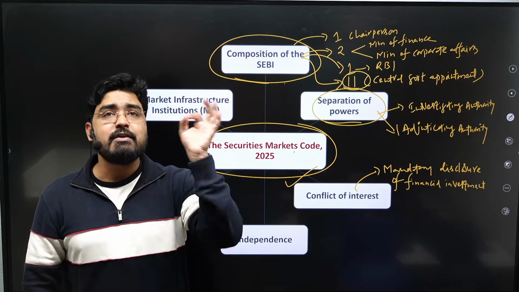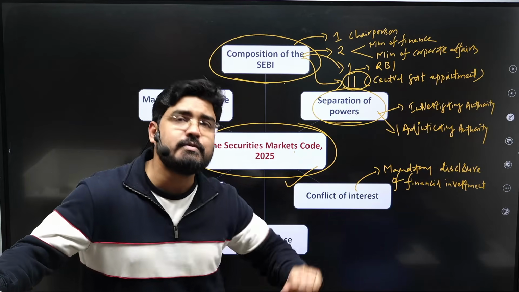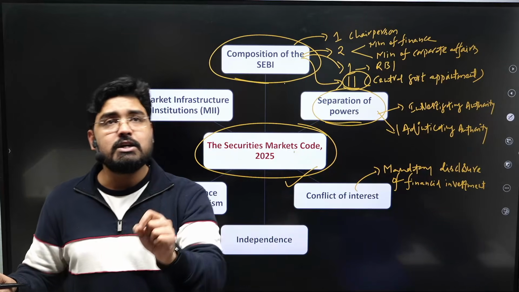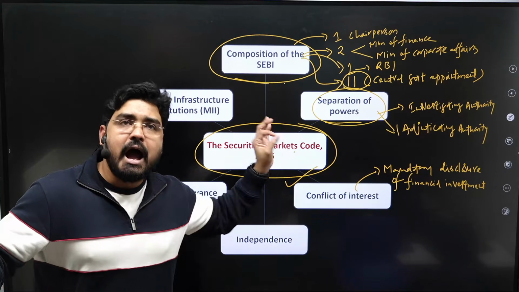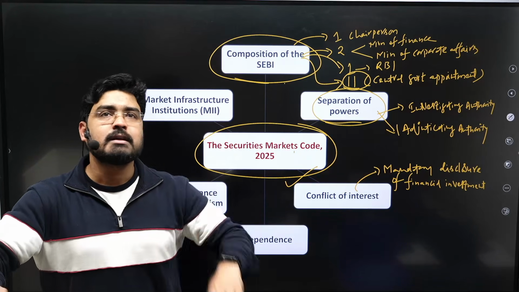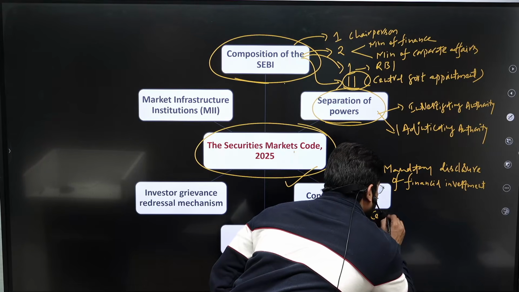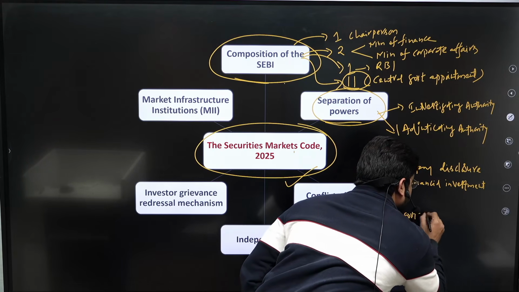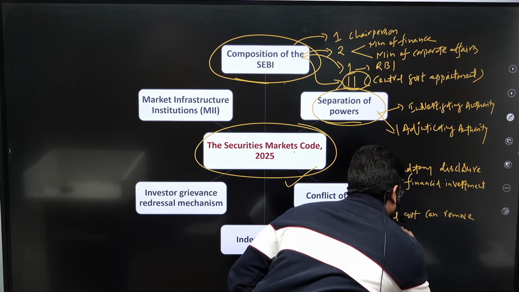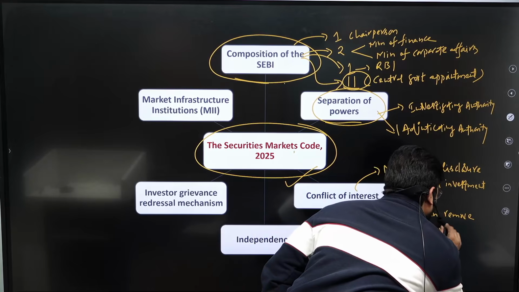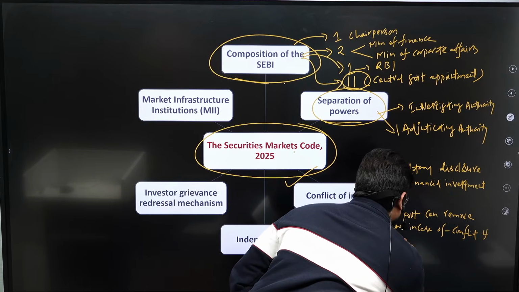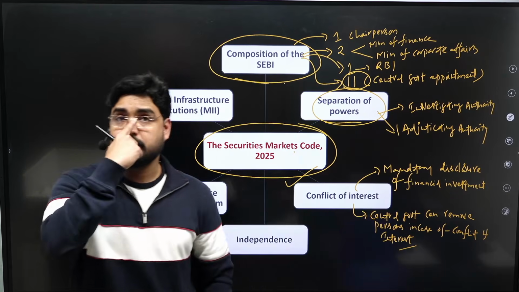If at all there is any member whose association with any company is giving a conflict of interest or leading to dilute his functions as a member of SEBI, then the central government can remove that person. So the central government can remove the persons in case of conflict of interest, right?